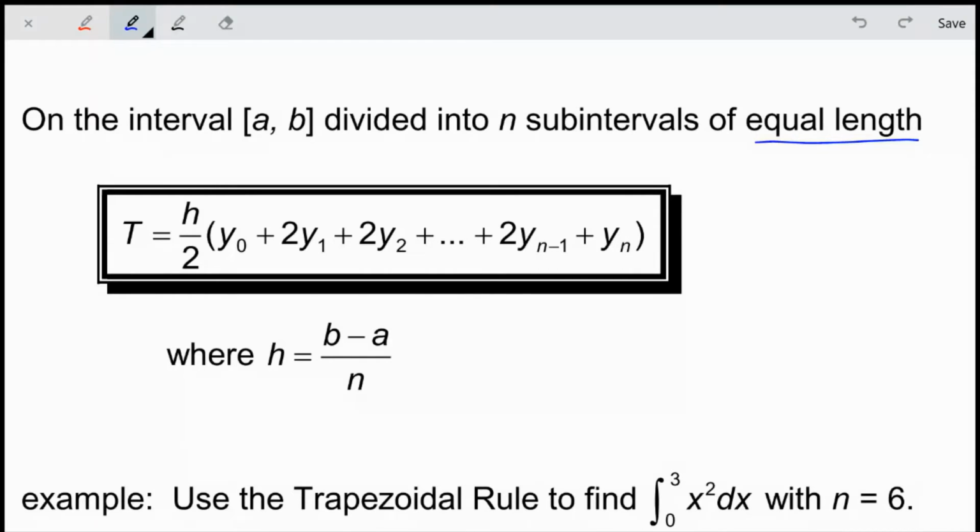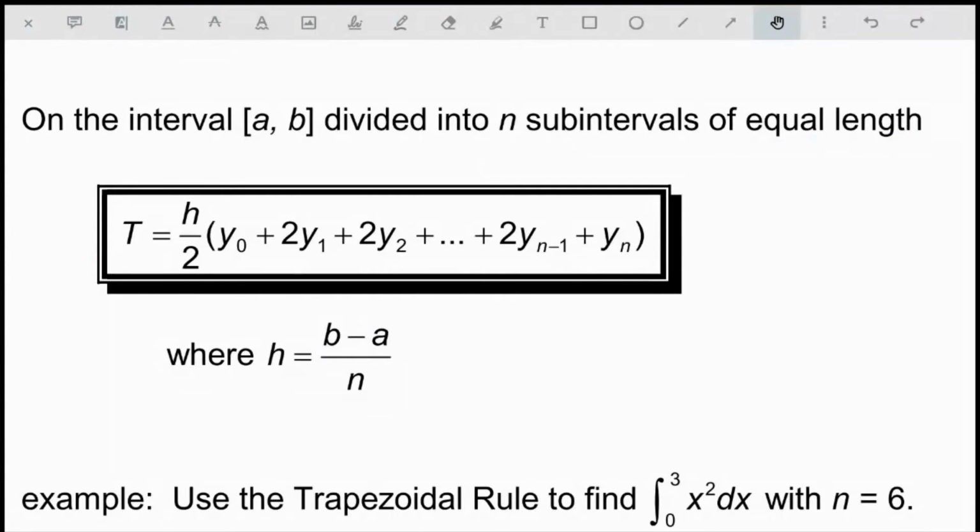And the nice thing is, if you notice here, the number of data points that we have, we start at whatever our first data point is, we go all the way to the last data point. We're considering every single data point within our interval. The height that we find for our subinterval, or the length of the subinterval, or the height of the trapezoid, we just do the length of the interval, b minus a, divided by the number of subintervals, which is n. So that's how we do our trapezoidal approximation.